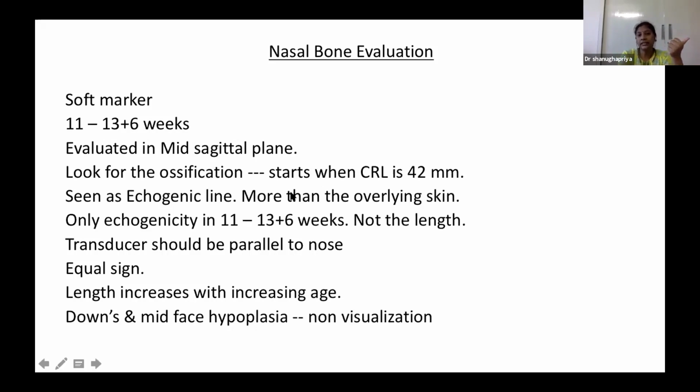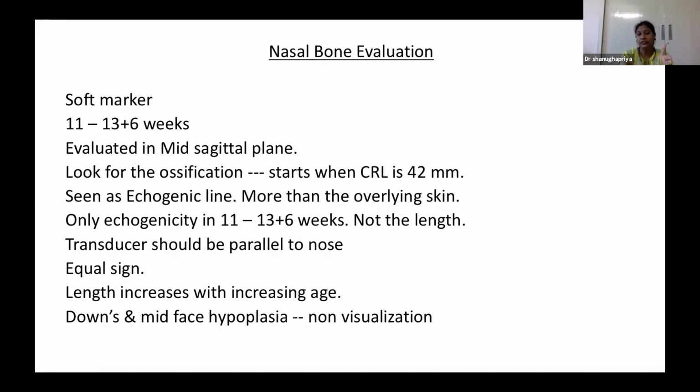Generally, the nasal bone is seen as an echogenic line just below the skin. So it is always more echogenic than the overlying skin. This is the important point. We are actually looking at the echogenicity of the nasal bone, not the length, like in second trimester. In the first trimester, we only look at the presence or absence of the echogenicity. If it is echogenic, that's it. It's ossified, normal. As I said, the transducer should be parallel to the nose, and the nasal bone and the overlying skin produce the so-called equal sign. I'll show you in the next slide.